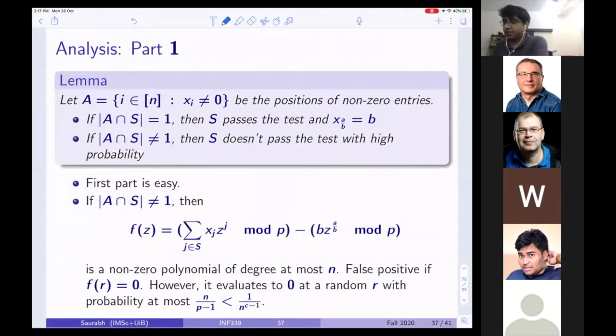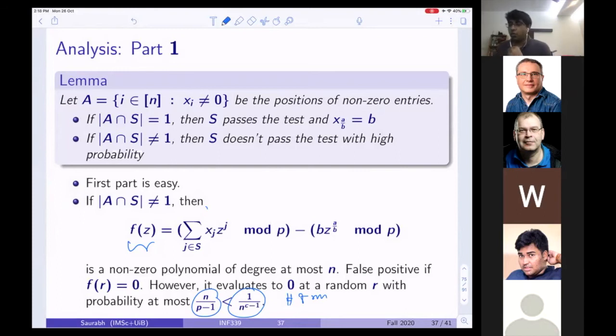If A intersection S is not 1, then basically you consider the polynomial Fj. But now remember, I'm only looking at those coordinates which belong to S. This is also a non-zero polynomial of degree at most n. A false positive happens if F is non-zero but it evaluates to 0 at a random R, with probability at most the number of roots over the field size. I have bounded this with some 1 over n to the power c. So this is fine. Part 1 of the analysis is exactly taken from how we did it for one test.